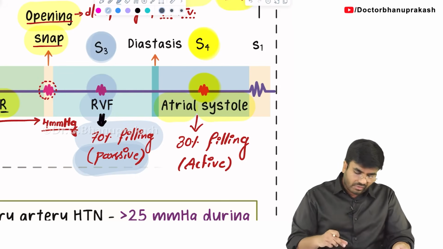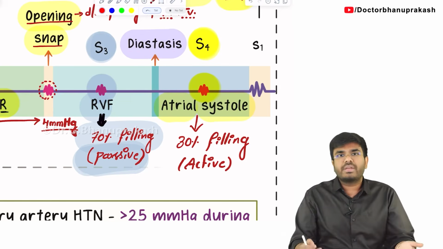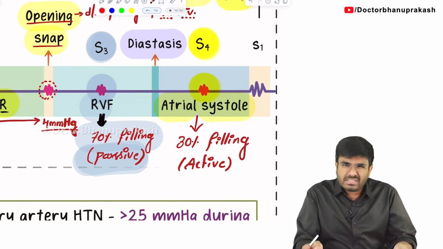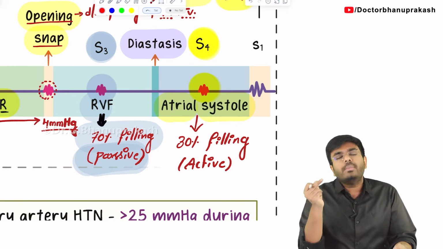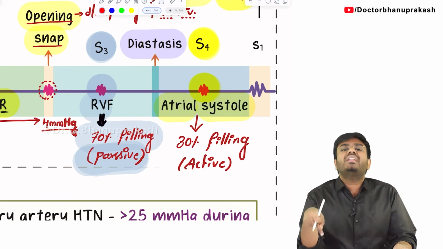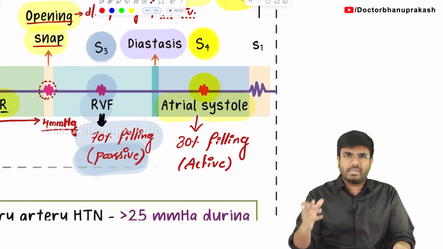Now, after rapid ventricular filling, there is a small phase called diastasis. You can see the diastasis here. What happens during diastasis? During diastasis, a very few ml of blood is going from the atria into the ventricles directly. The blood is falling from the atria into the ventricles, very few ml.